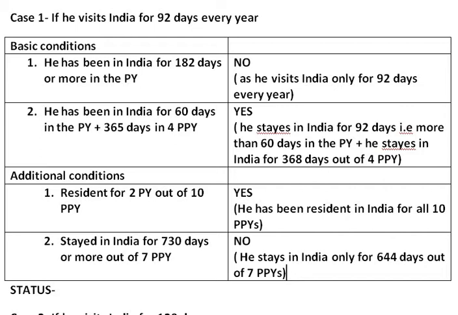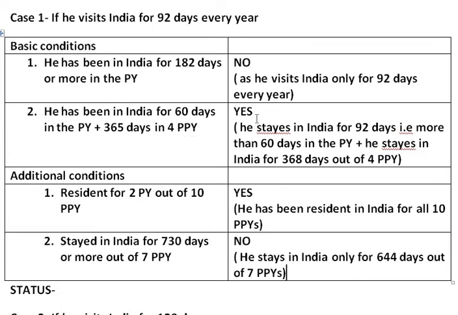I'll explain this sum once again. First case is if he visits India for 92 days every year. Check basic as well as additional conditions. Basic condition number 1: he has been in India for 182 days or more in the previous year. Our answer is no, because he comes to India only for 92 days every year. Second basic condition is if he has been in India for 60 days in the previous year plus 365 days in 4 preceding previous years.